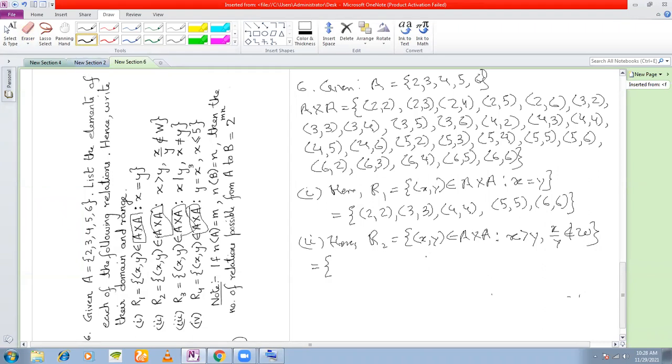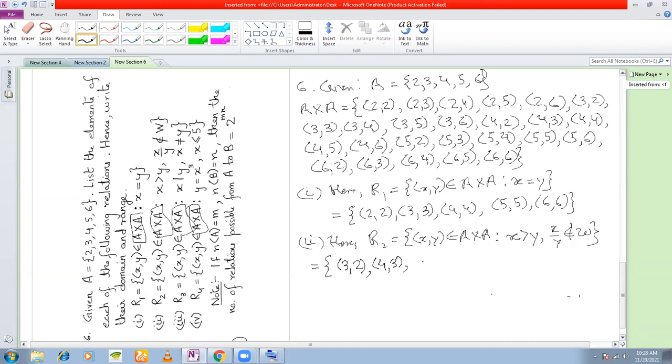So what are the elements here? 3, 2 is one element. 3, 4 is not possible. So 4, 3 can be an element.